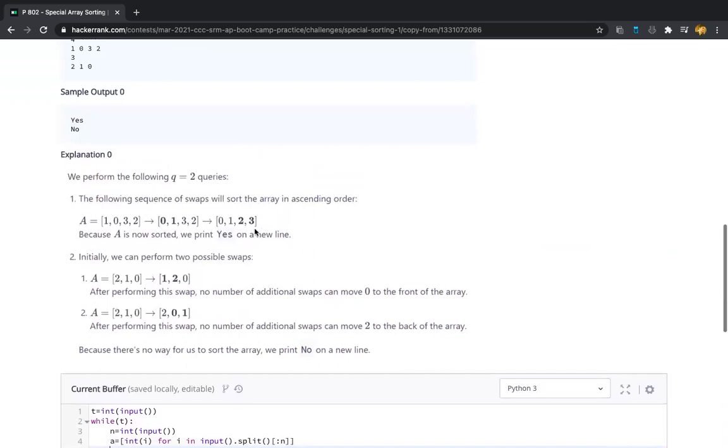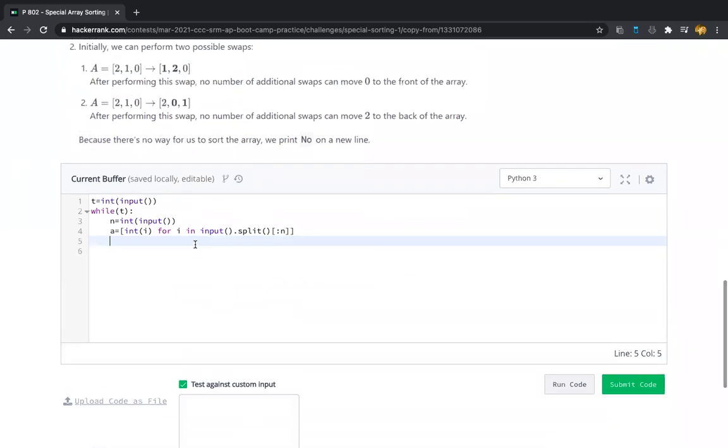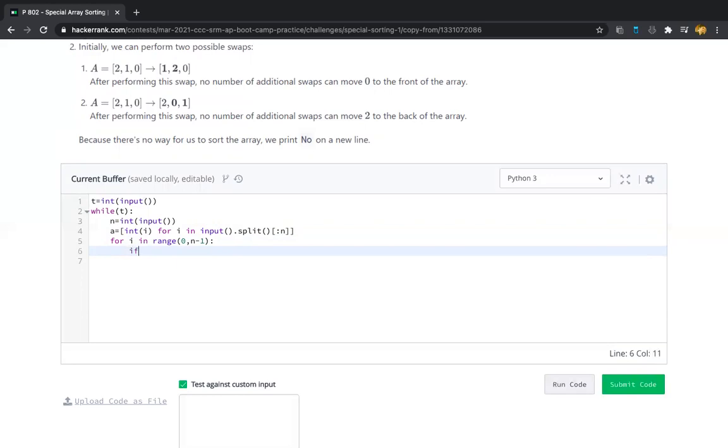After that, we should work on this logic, right? What is the logic? Sorry, we should be writing the for loop here first. For i in range 0 to n minus 1, because we are comparing every time the i and i plus 1th element, right? So we should be iterating up to the n minus 1th element in the array or list.